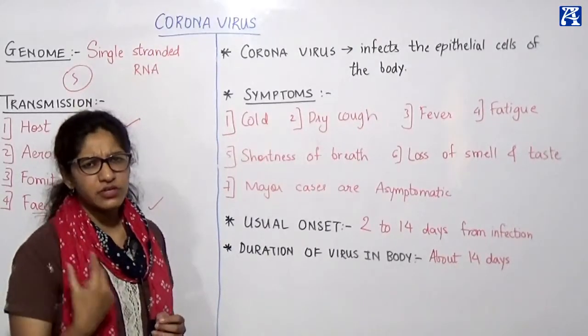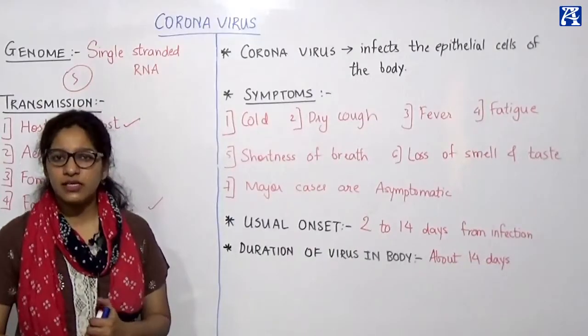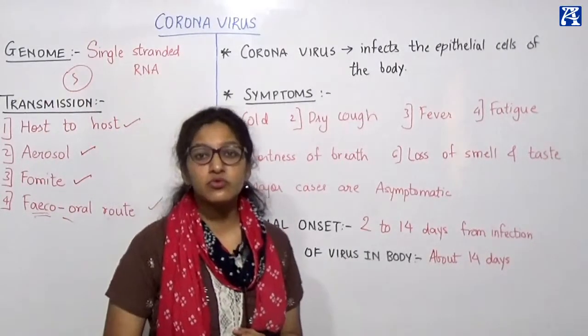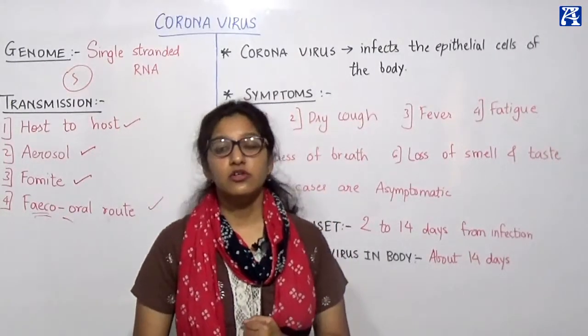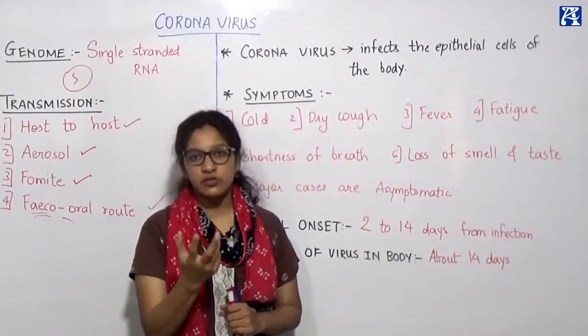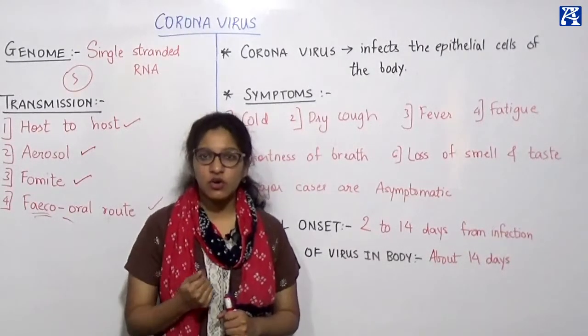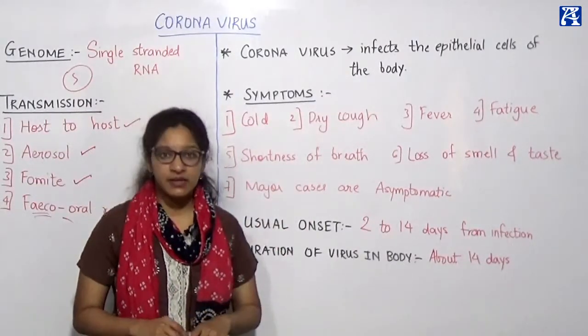Watery fluid runs out of the nose. Then next is dry cough. Yes, a very peculiar feature. It is not usually seen that COVID positive people show cough with expectoration, with sputum or mucus coming out. So cough is usually dry in nature.